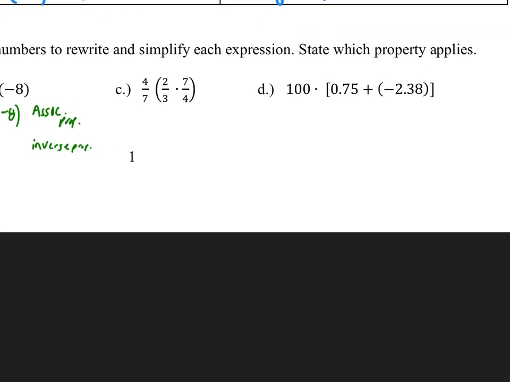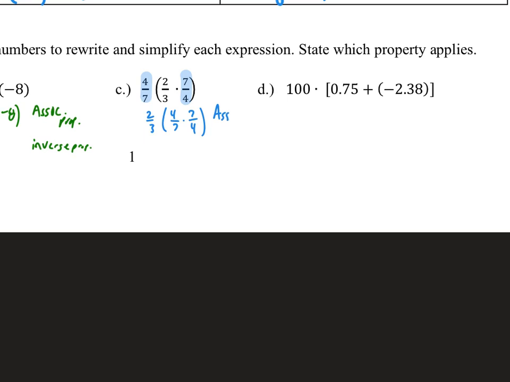What I see here, 4/7 times 2/3 times 7/4. So what I notice is that the 4/7 and the 7/4 are reciprocals, and so I'd like them to be multiplied first. So I'm going to use the associative property to rewrite this as 2/3 times 4/7 times 7/4.